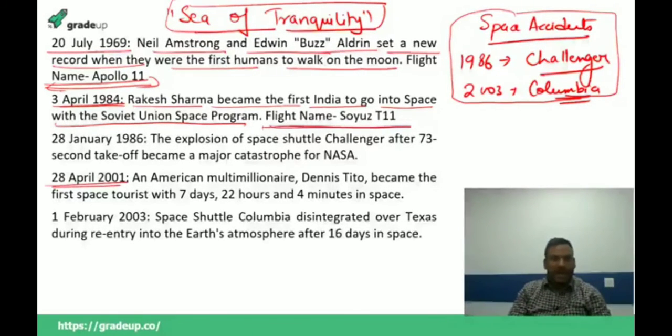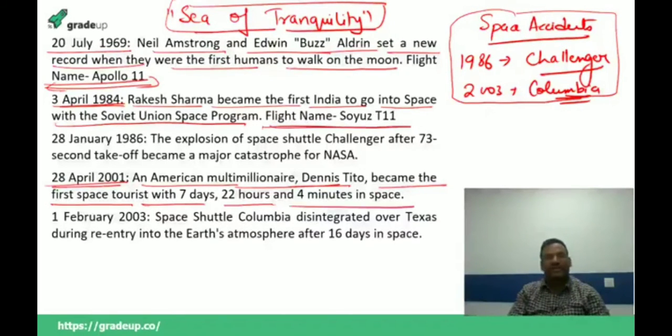In 2001, American multimillionaire Dennis Tito, always remember, became the first space tourist with 7 days, 22 hours and 4 minutes in space. So the first space tourist was an American multimillionaire, Dennis Tito. Okay, so Dennis Tito was the first multimillionaire who went to space.